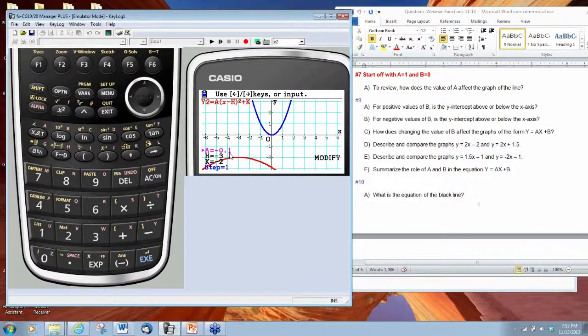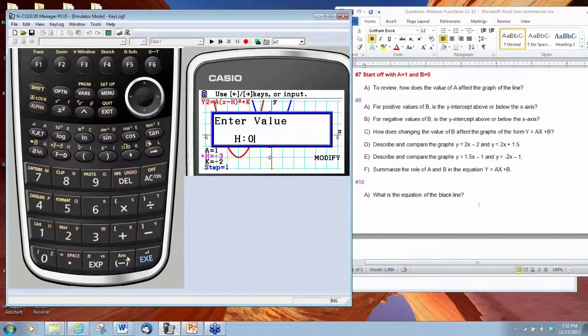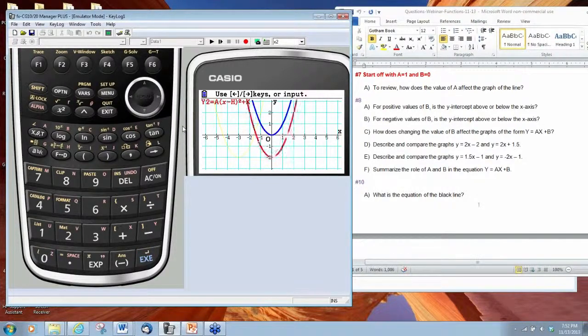well, notice the value of A that we had before is negative 0.1. Let me change these values here so we have a basis for starting. So now we have our graph over our parent function, and we've taken a look at what happens when we manipulate the value of A. Now, let's manipulate the value of H. The graph moves to the right.